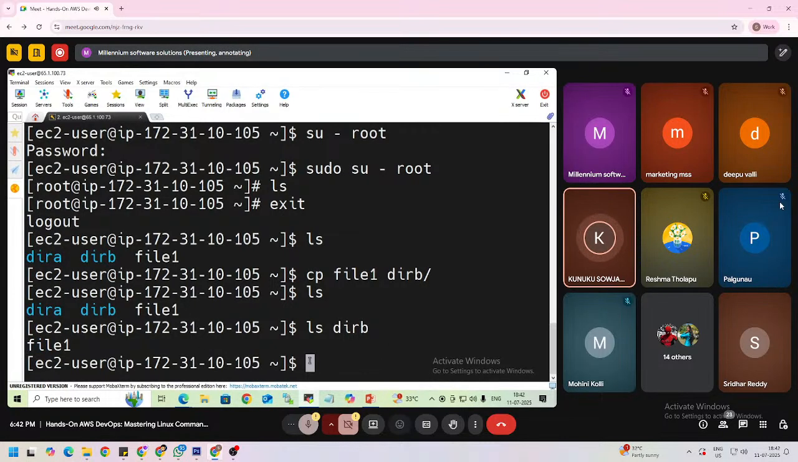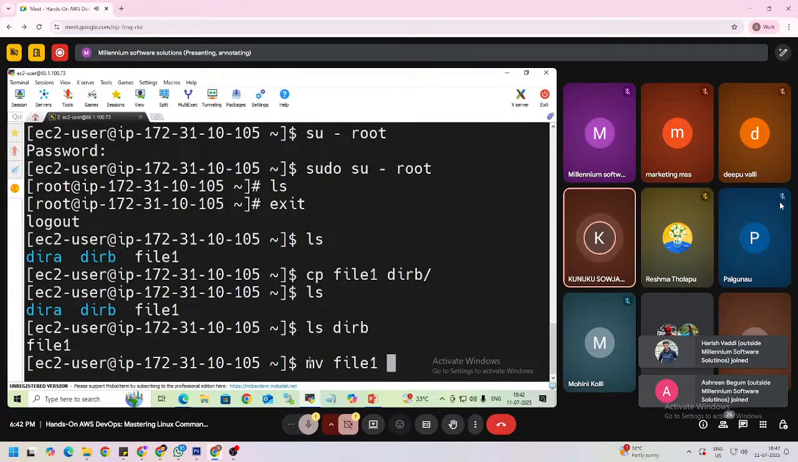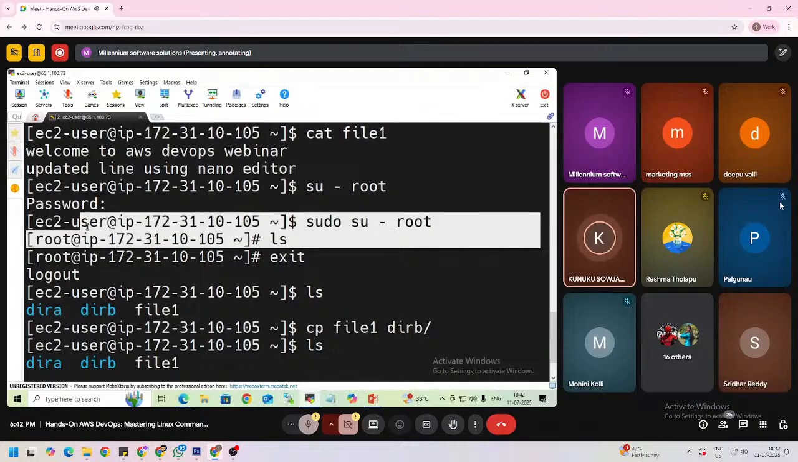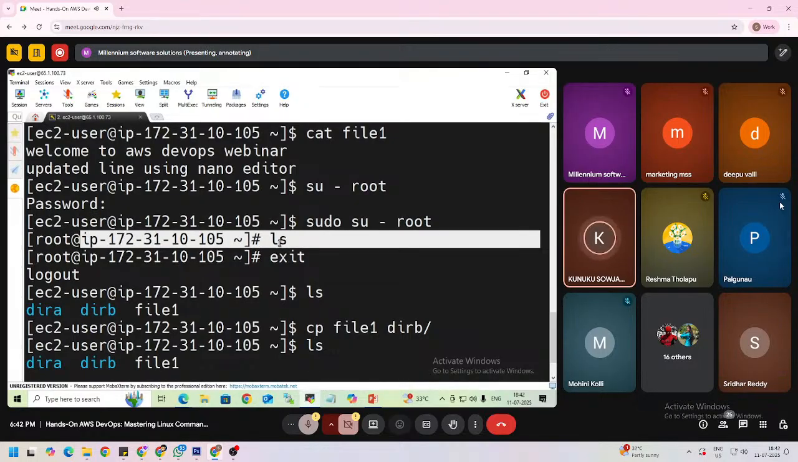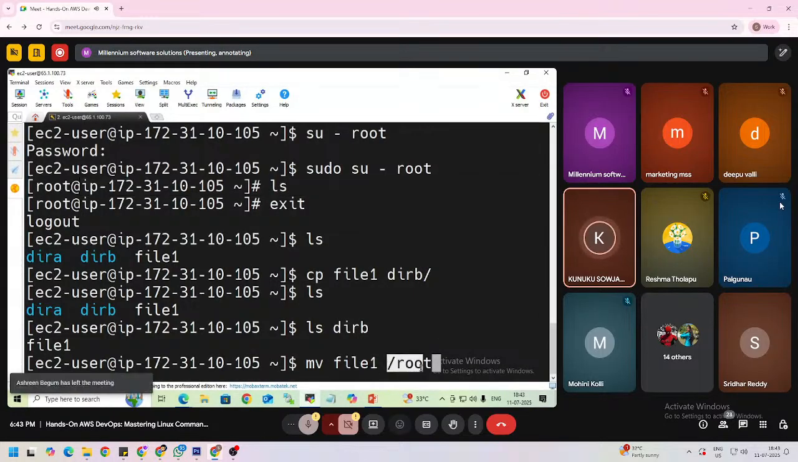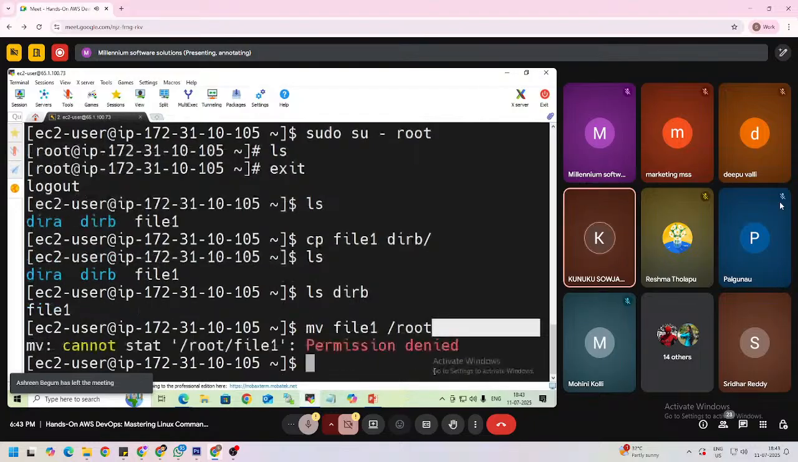For example, if you want to move any file from here to another location, we need to use the mv command and give file 1. So here I am moving this file 1 to the root user, from the EC2 user to the root user. So I am using the source as file 1 and the destination as root, right? Then press enter. It shows permission denied.